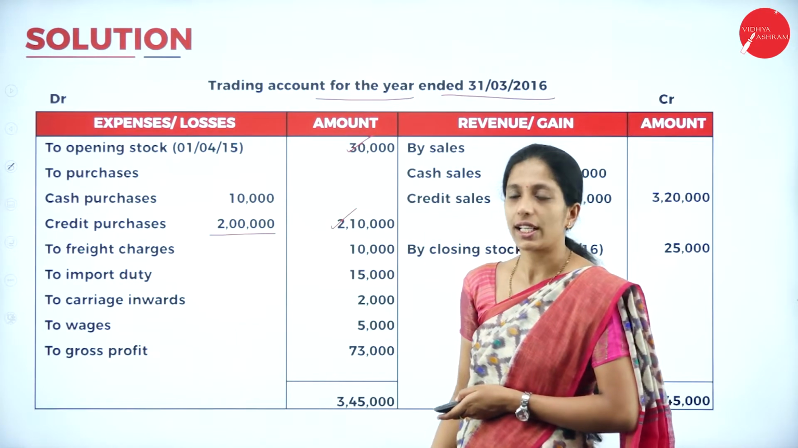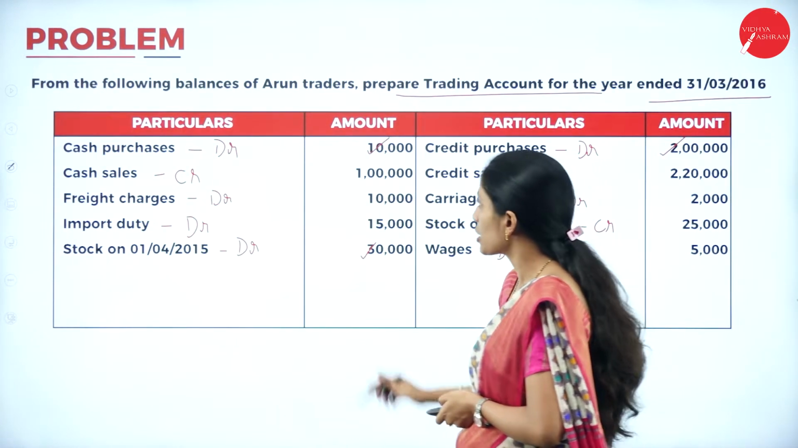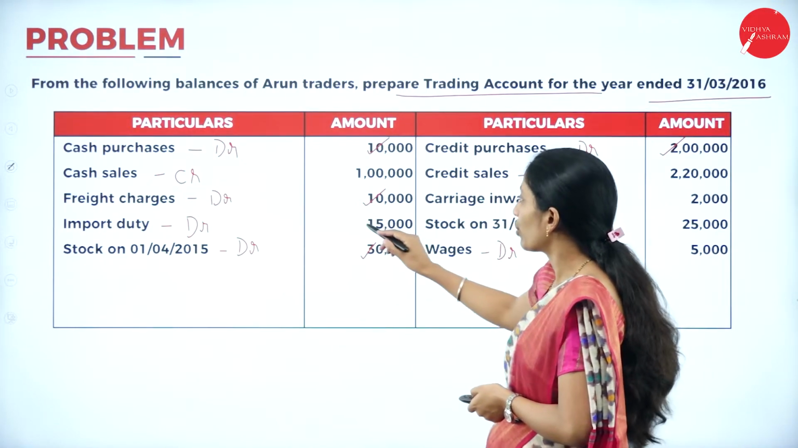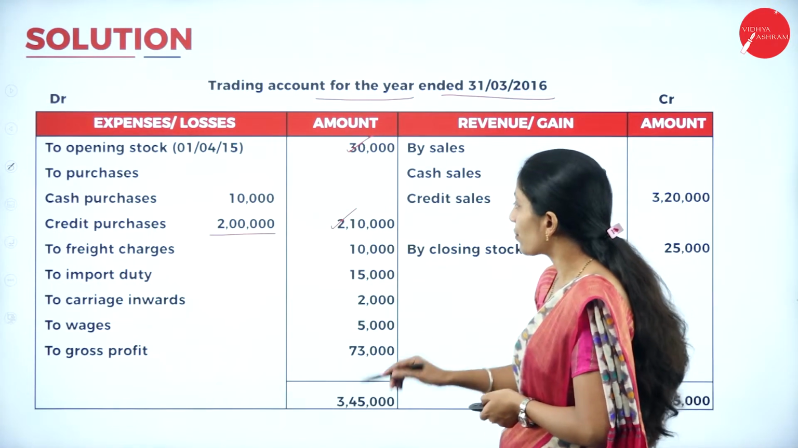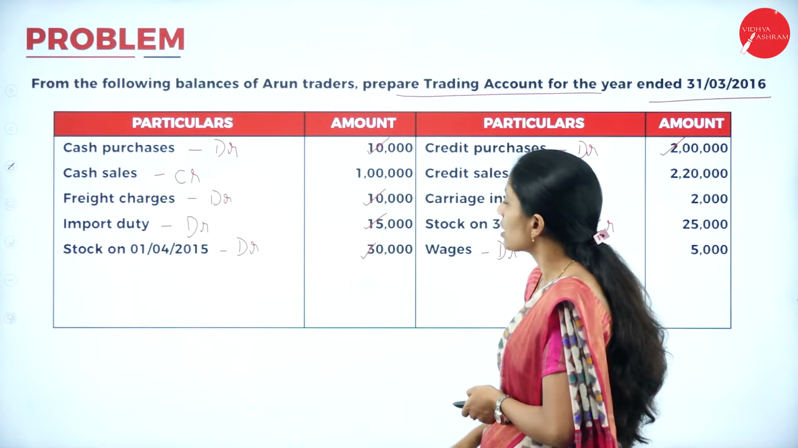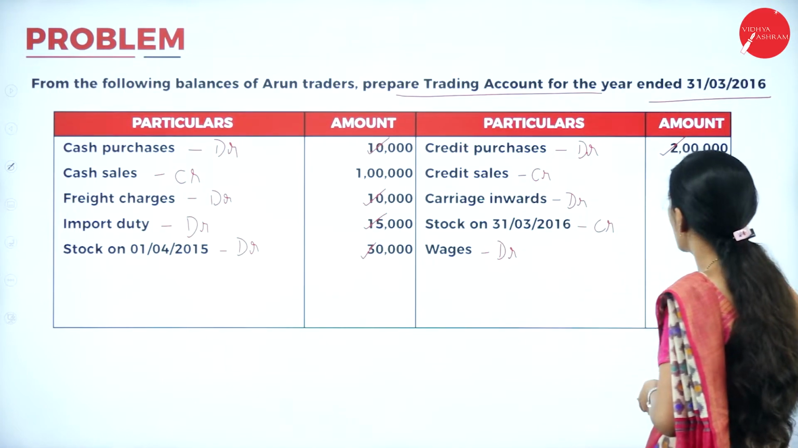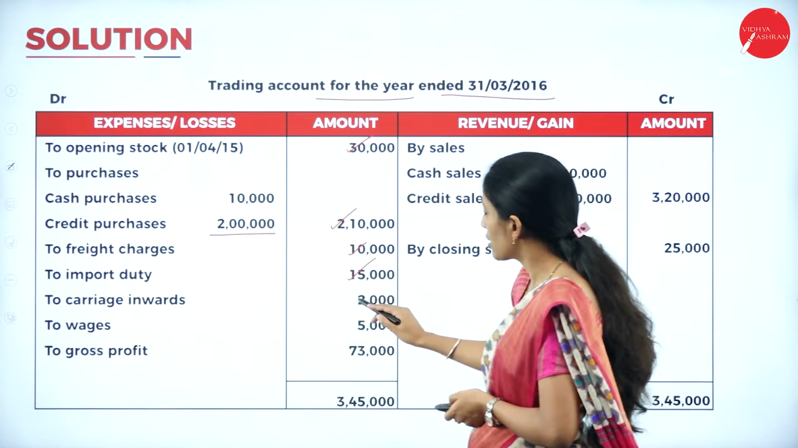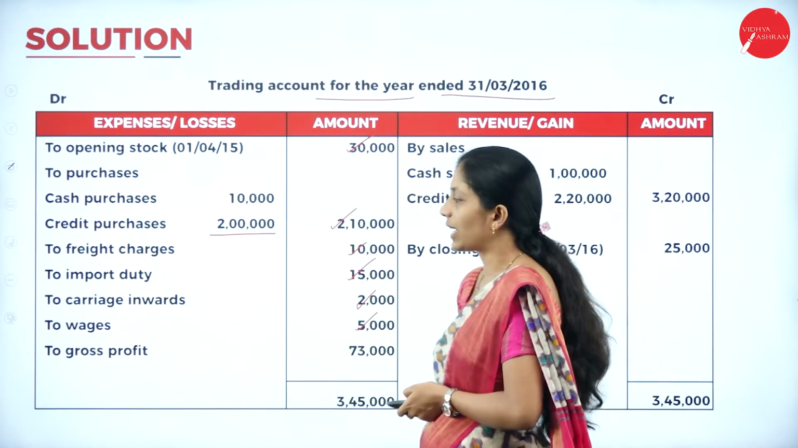Next, write all the direct expenses. So which are the direct expenses we have? Yes, freight charges 10,000, import duty 15,000. Next, we have here carriage inwards 2,000, wages 5,000.